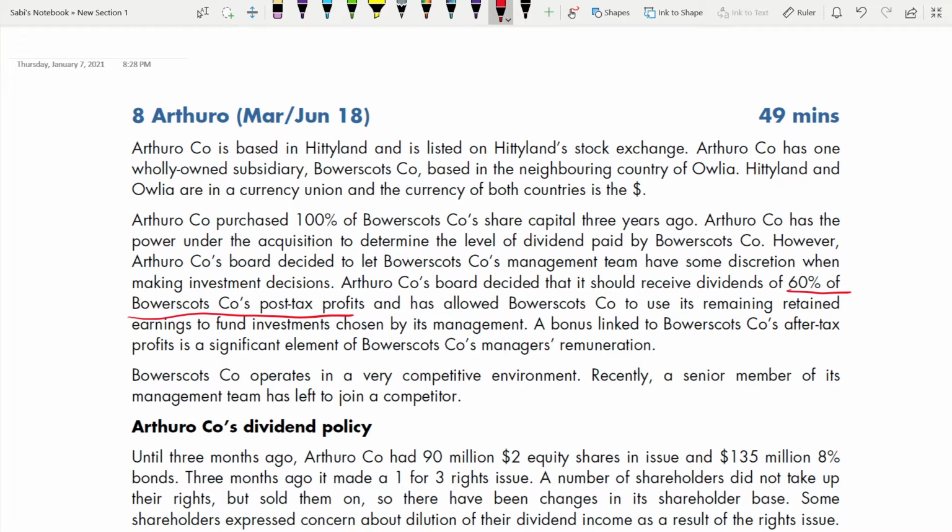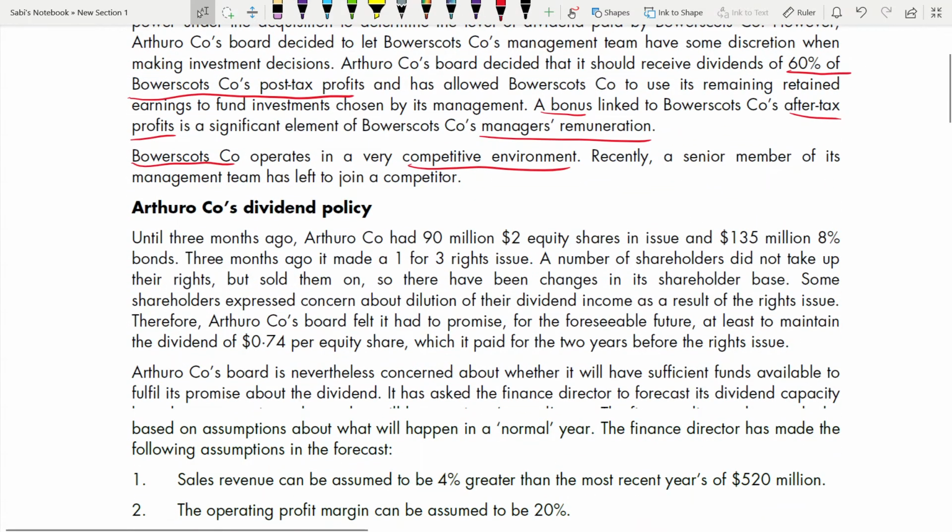Okay, so a bonus is linked to the subsidiary company's after-tax profit and is a significant element of the subsidiary's manager's remuneration. So the bonus is linked to after-tax profit for the manager's remuneration. Okay, and the subsidiary company operates in a very competitive environment. Recently, a senior member of its management team has left to join a competitor. Now we are going to read about the parent company's dividend policy.